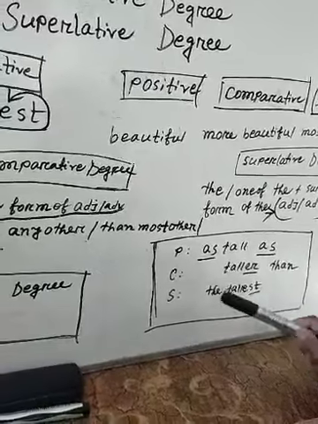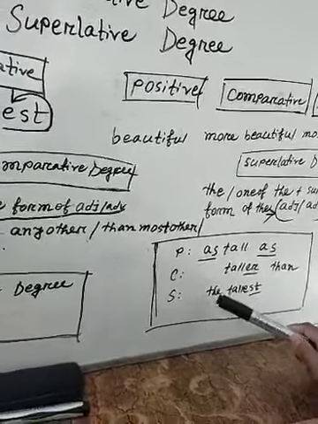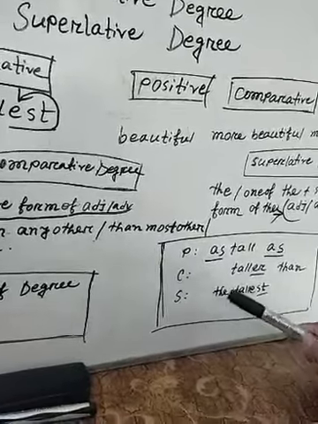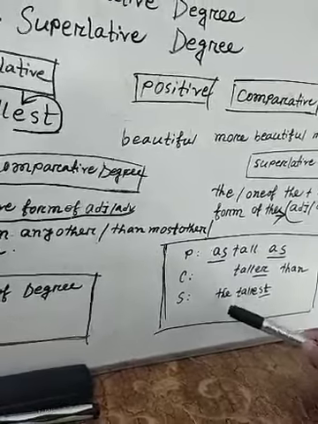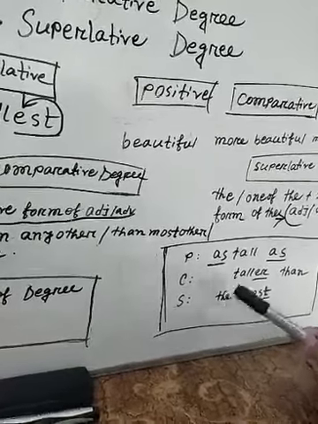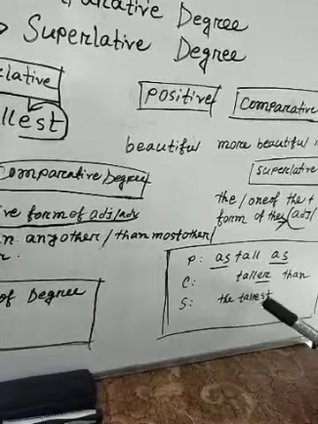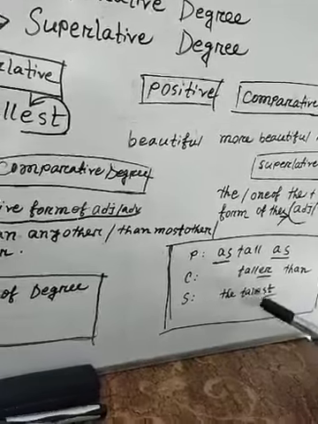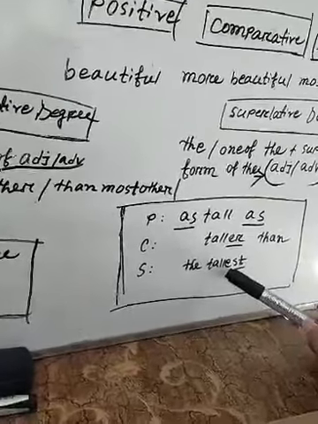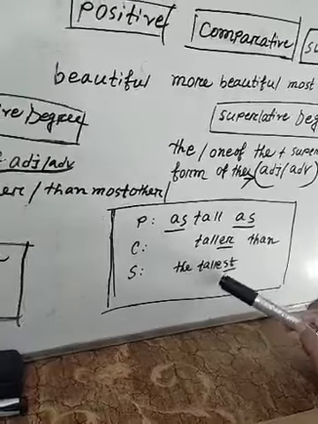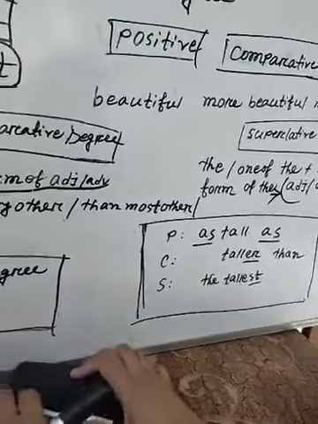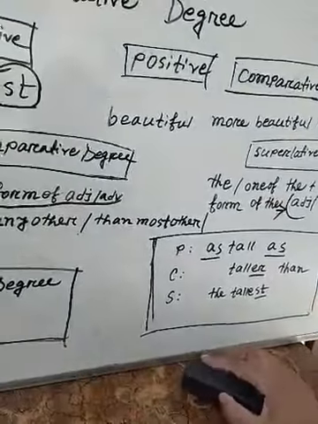Before "tallest" we must use "the". Without "the" we can't make superlative degree. So I use "the", and then I use the superlative form of the adjective. How do I make it superlative? I use "est".